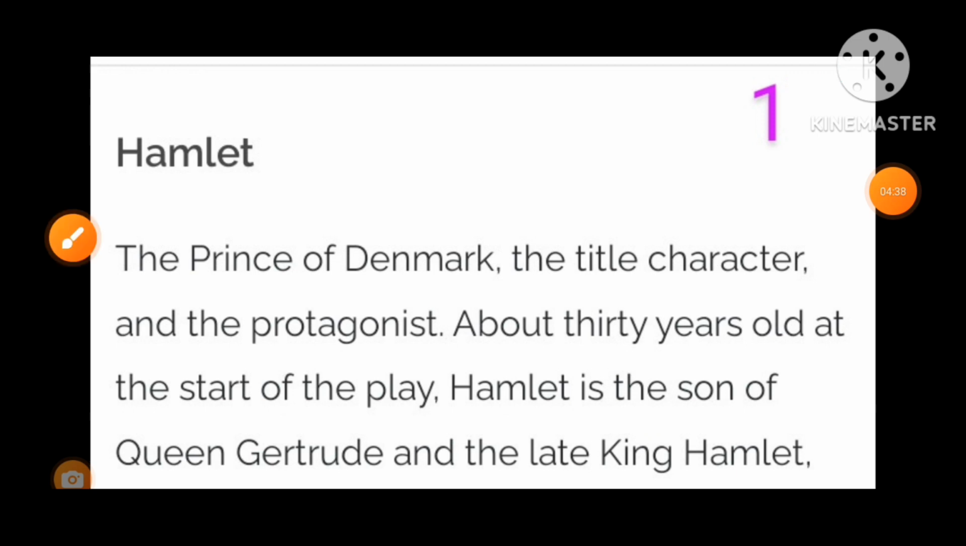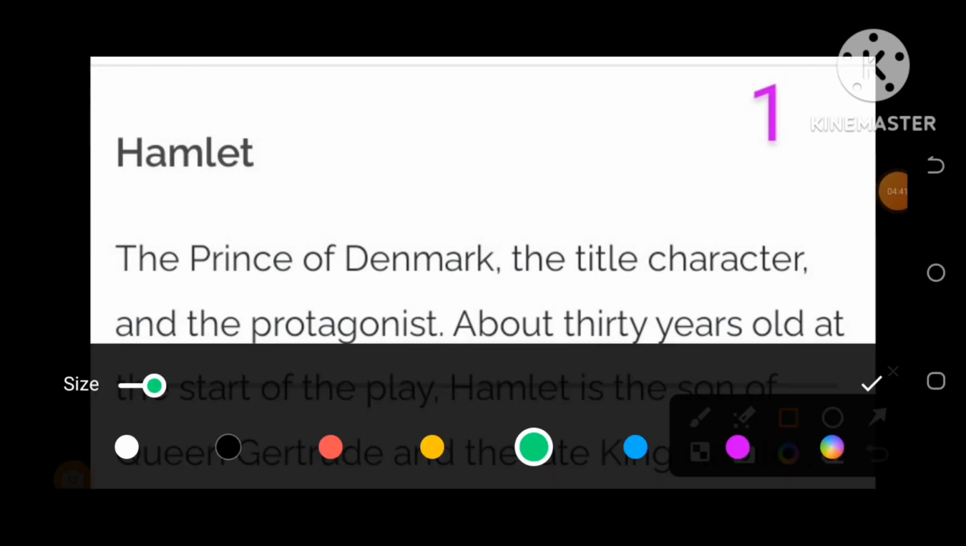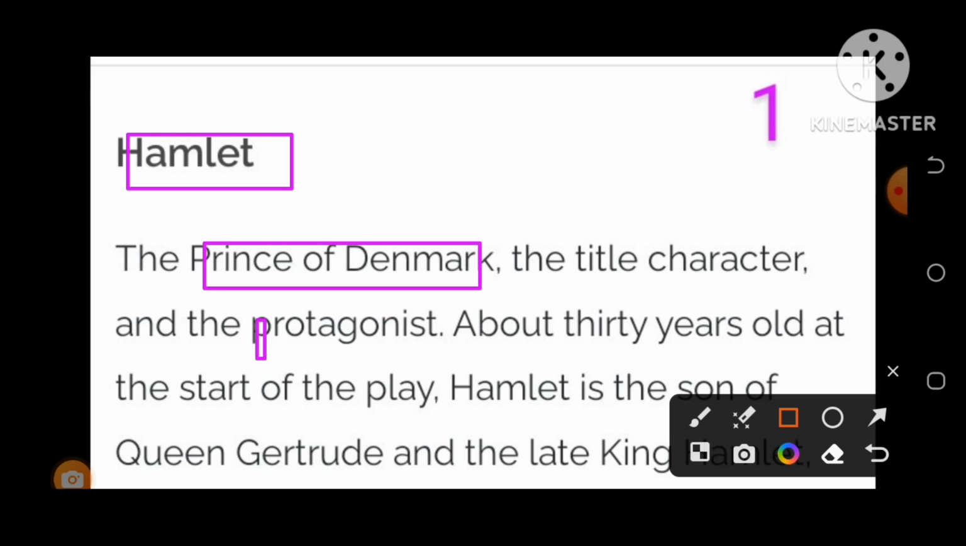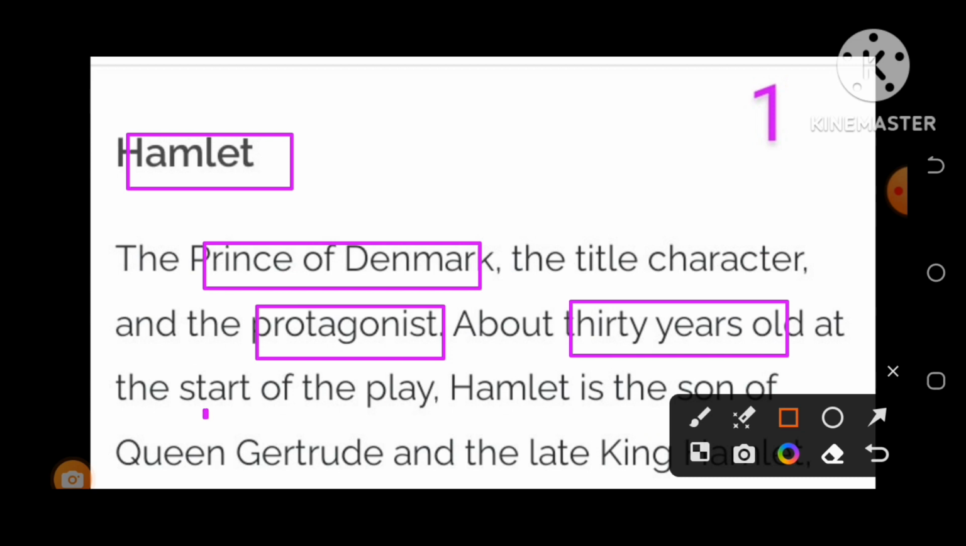The very first I will discuss is Hamlet, the protagonist in this tragedy drama. Hamlet, the Prince of Denmark, and protagonist. What does protagonist actually mean? You can say the hero in this drama. He is about 30 years old at the start of the play. Hamlet is the son of Queen Gertrude and the late King Hamlet.